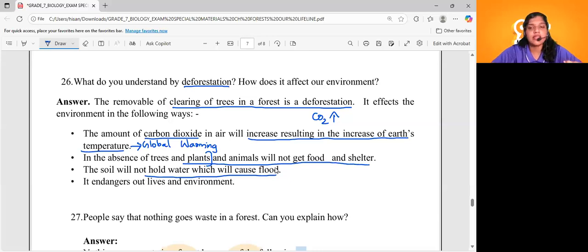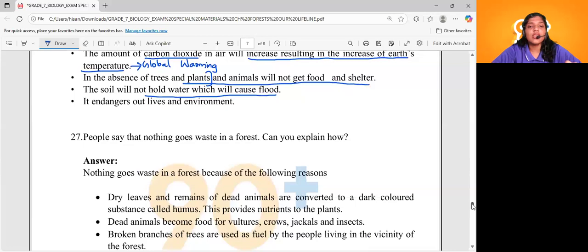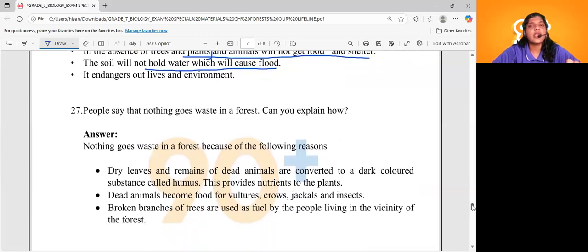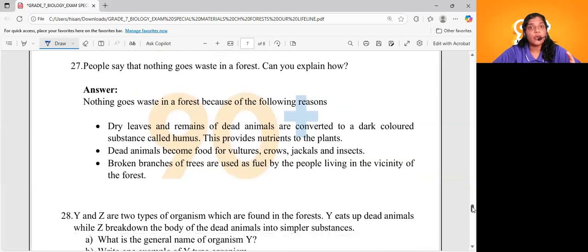Very, very important. Okay, coming to the next question. People say that nothing goes waste in the forest. Can you explain how? When it comes to forest, there are decomposers as well as what present? Scavengers present, right? See, nothing goes waste in the forest because dried leaves and remains of dead animals are converted to a dark colored substance called humus. They provide nutrients to plants.